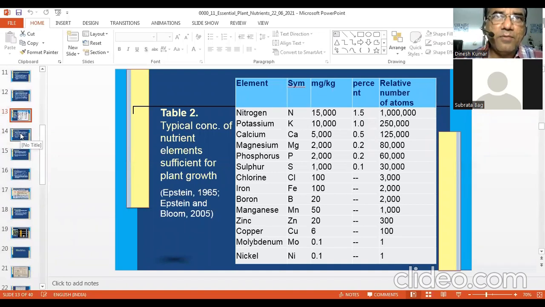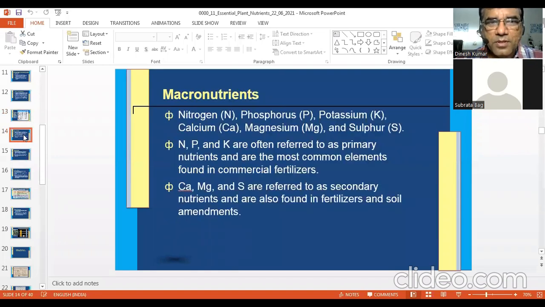On an average, 1 hectare crop of rice removes about 400 to 500 gram of zinc and 1 kg of iron. So you can see very little quantity is removed. But if you see the case of nitrogen, at least 120, 130 kilogram nitrogen and 140 kilogram approximately, or 130 kilogram potassium is removed from the soil to produce a 1 hectare cereal crop.